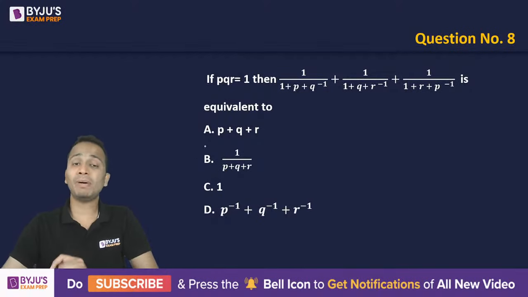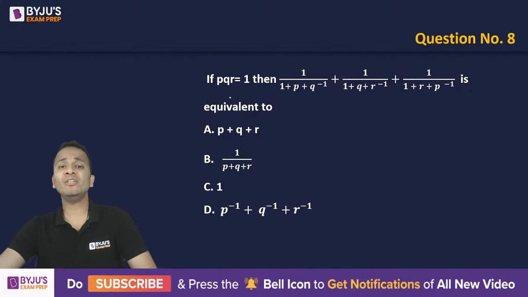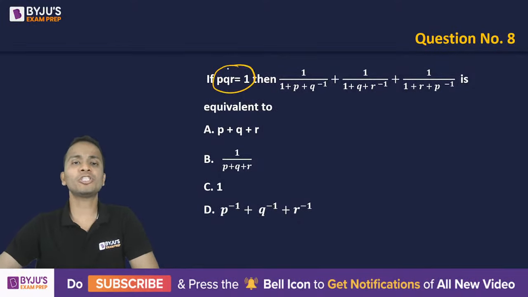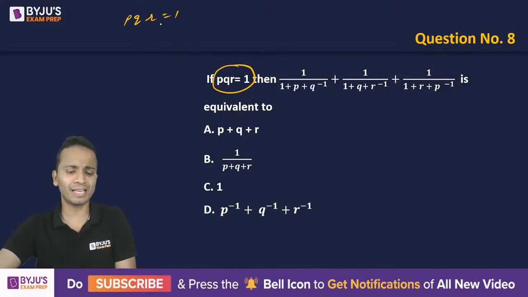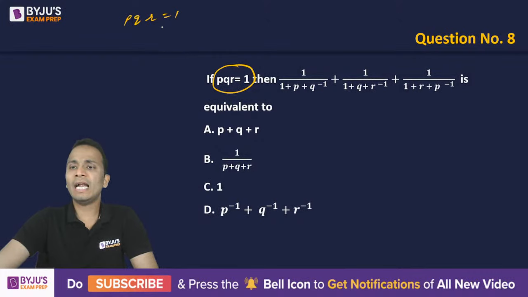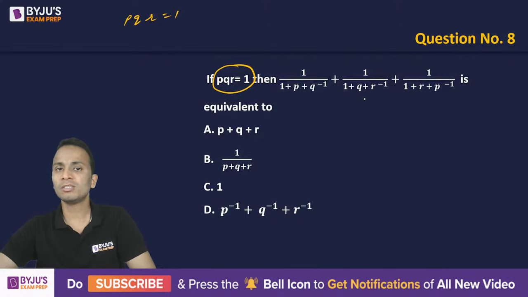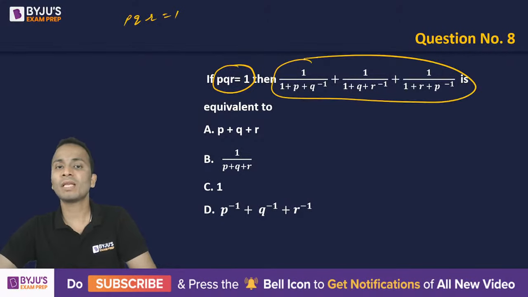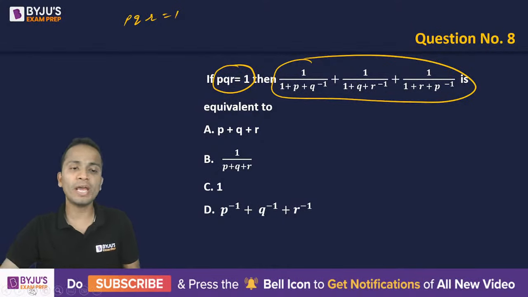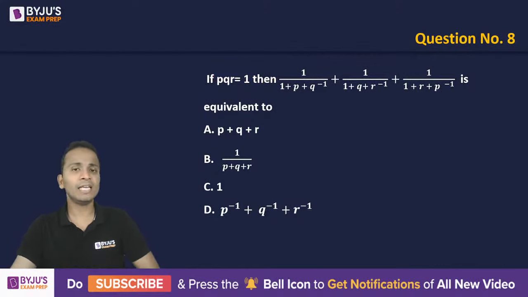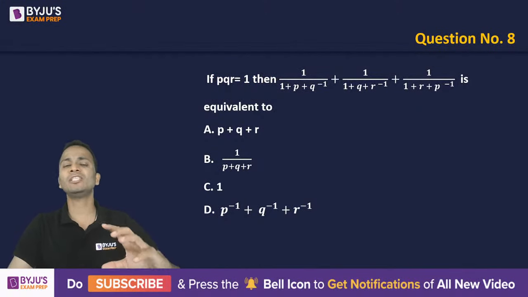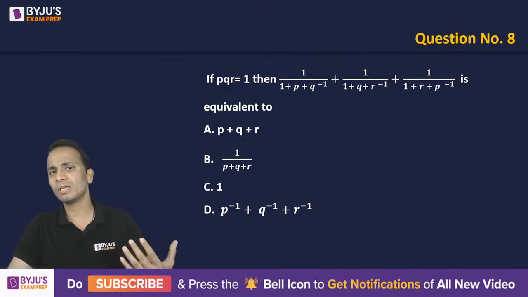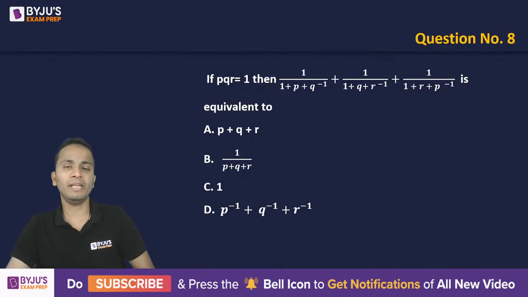Now, these type of questions must be done using hit and trial by putting some values of P, Q, R. The question says that the product of P, Q, and R is 1, and there is nothing else given about P, Q, R. So what I'll do is, I'll do hit and trial. I'll assume some values of P, Q, R such that their product is 1. I'll substitute in the expression that is given, and I'll also substitute the values among the options, and will probably be able to eliminate some of the options. And then if I am left with more than one option, then I'll change the values of P, Q, R once again, substitute, and then eliminate the remaining options.